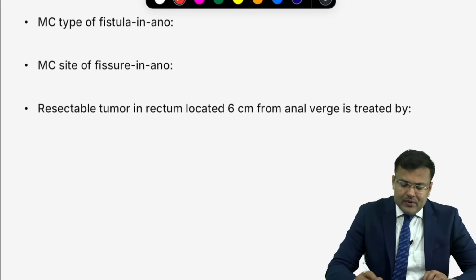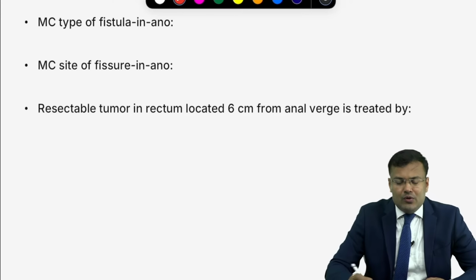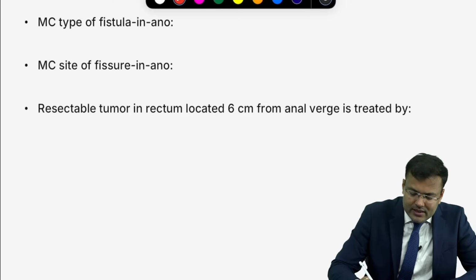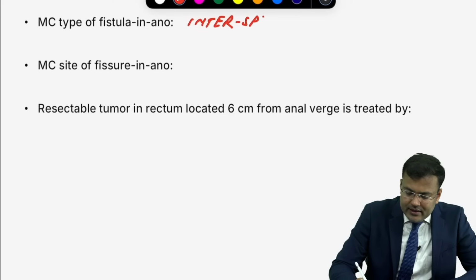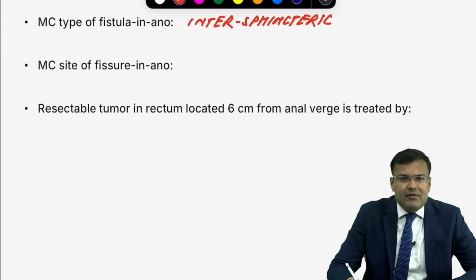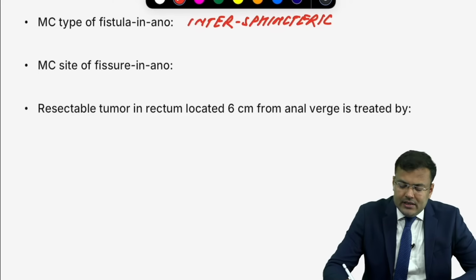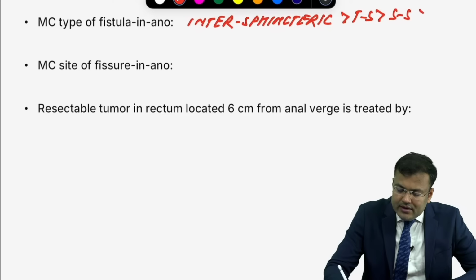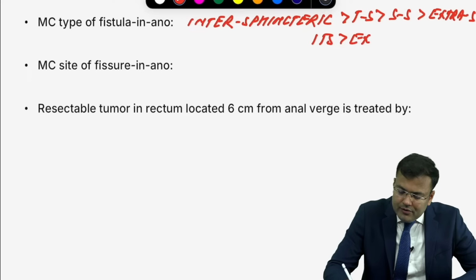Next, very easy. Most common type of fistula in ano, type 1. What's that? Intersphincteric. Clear? This was asked this year in NEET PG 2025 in the form of image based question. So it is intersphincteric followed by transsphincteric followed by suprasphincteric followed by extrasphincteric. How to remember? It's 1, 2, 3, 4.